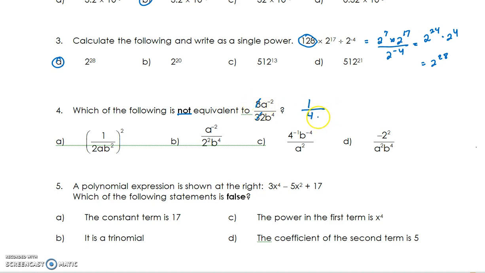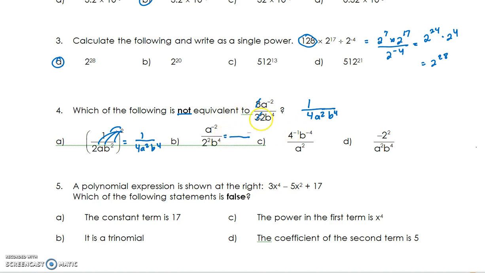The a to the 2 becomes a denominator, a to the positive 2, and the b to the 4 stays on the bottom. And now it's a question of comparing it with the 4 answers. This one with the squared on the bracket becomes 1 squared, which is 1. 2 squared is 4. A squared b to the 4. Remember, we multiply in the exponent to all 4 of the factors.